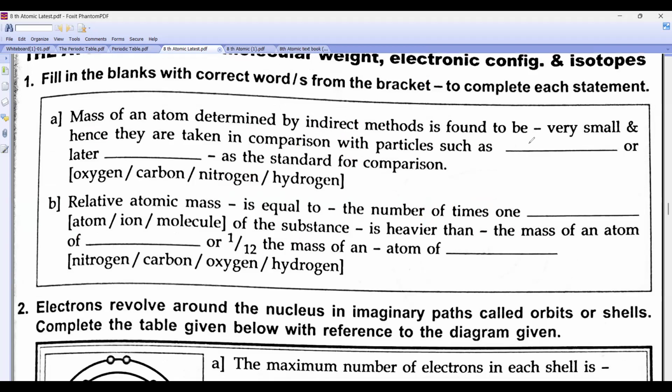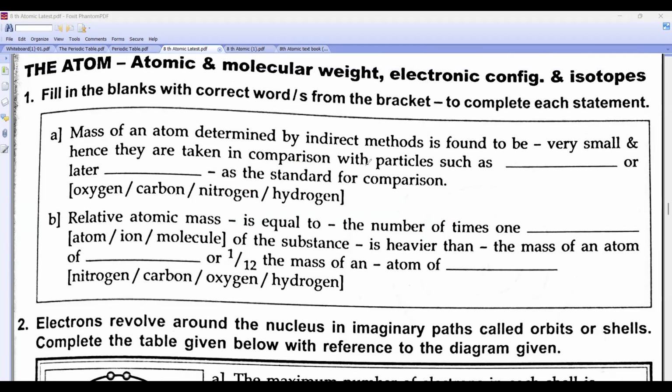The mass of an atom is found to be very small, and hence it is taken in comparison with other particles. First we compare with hydrogen, and then with carbon. Relative atomic mass is the number of times one atom is heavier than the mass of hydrogen. Earlier we took hydrogen, and then 1/12 the mass of carbon. Carbon is 12, so 1/12 of it is 1 only. Hydrogen is also 1.